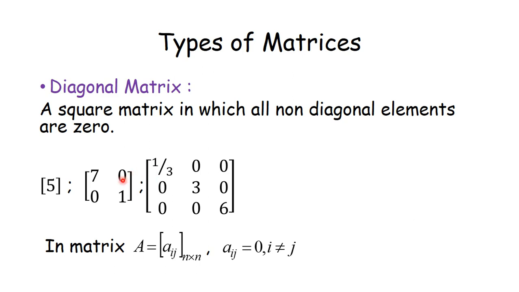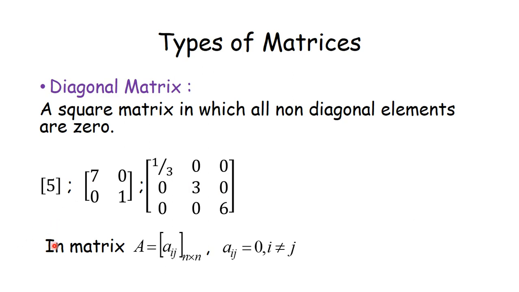See here, a12, a21 non-diagonal elements are equal to 0. a12, a13, a21, a23, a31, a32. So these are the non-diagonal elements, and these non-diagonal elements are 0. That means this is a diagonal matrix.